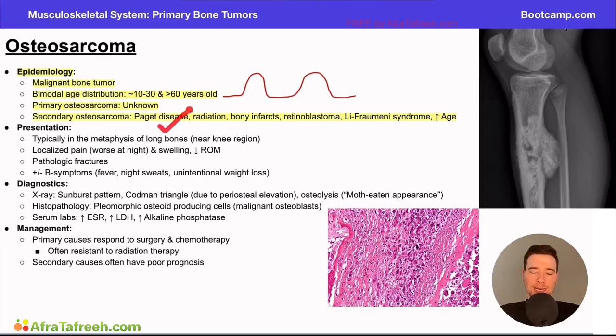And just as quick reminders, Paget disease of the bone, remember, is characterized by rapid and progressive bone turnover. There's so much bone turnover that a bunch of bone gets formed, but it's poorly formed bone. And so it makes sense to us, right?